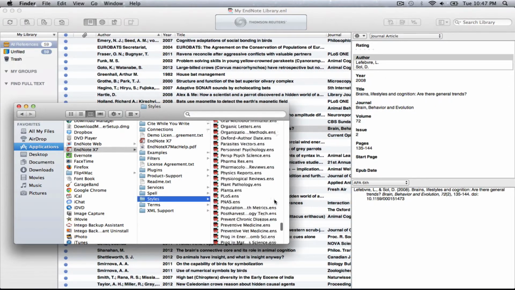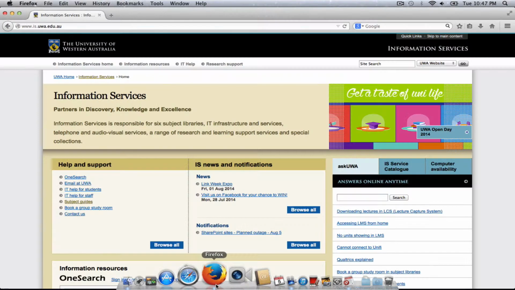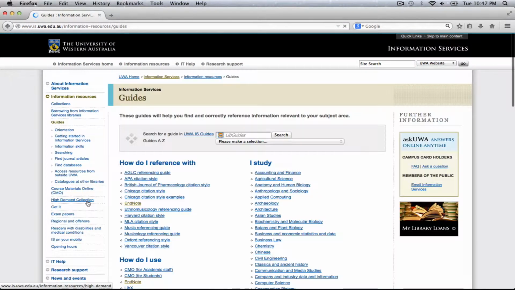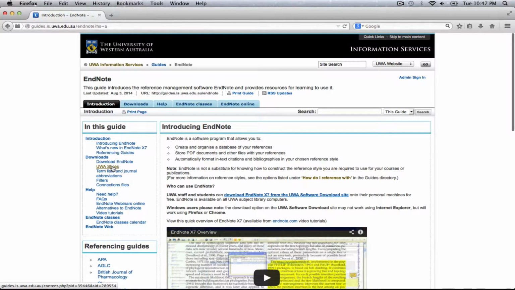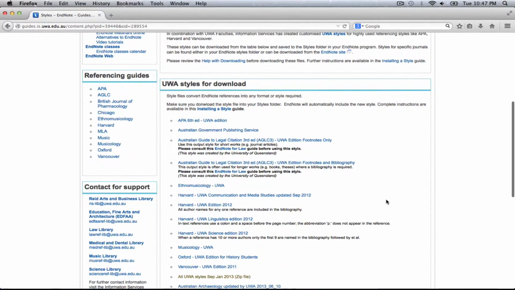There are over 5,000 styles available on the EndNote website, which you can download into this folder. UWA has a number of its own customised styles to reflect the reference styles preferred by some disciplines. To find out which reference style you need to use, check your unit outline or ask your supervisor or unit coordinator. You can find these UWA styles on the UWA EndNote guide.